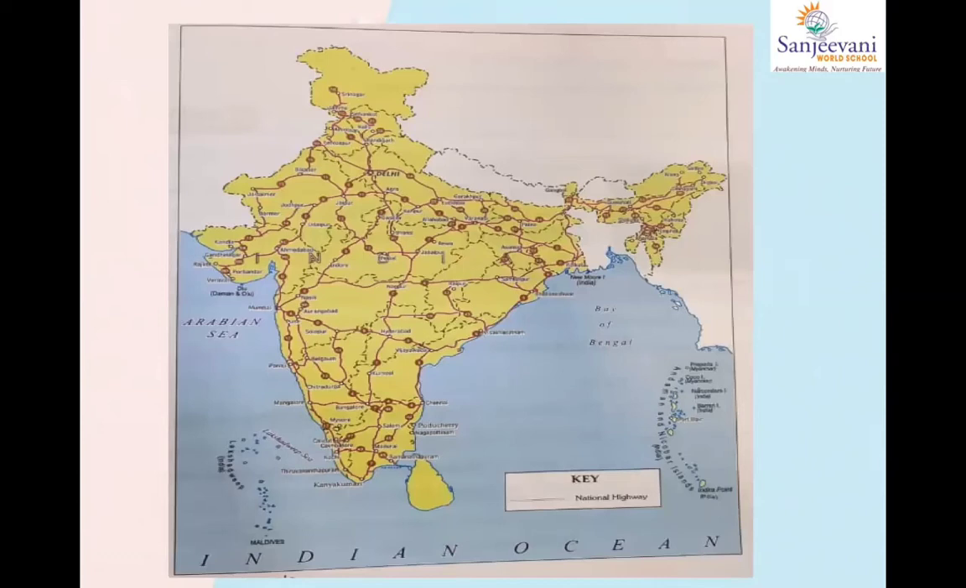Now this is just a sample of a road map. So see, in the key, what can you see? National highway, and what is marked? Red color line. So wherever you see a red color net connected to each other throughout the country, it's called a national highway line. This is your road map.